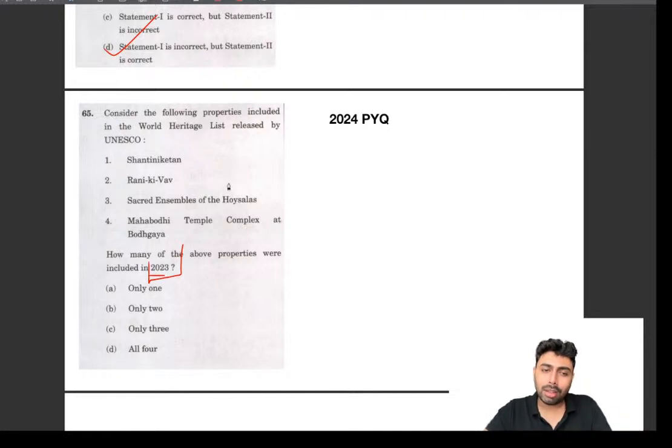The only thing I could understand was how many of the properties were included in the World Heritage Site, and almost all the properties I have seen in the World Heritage Site. But if only I had paid some attention to 2023, I could have easily arrived at the answer, because I know that Rani Ki Vav was included in the Heritage Site much earlier. Mahabodhi Temple Complex, much earlier. So Hoysalas, this was in news actually. Shantiniketan and Hoysalas were in news, and I knew this, but I missed this 2023 and I marked it as all 4, where in reality the answer was only 2. This is where paying close attention really matters.